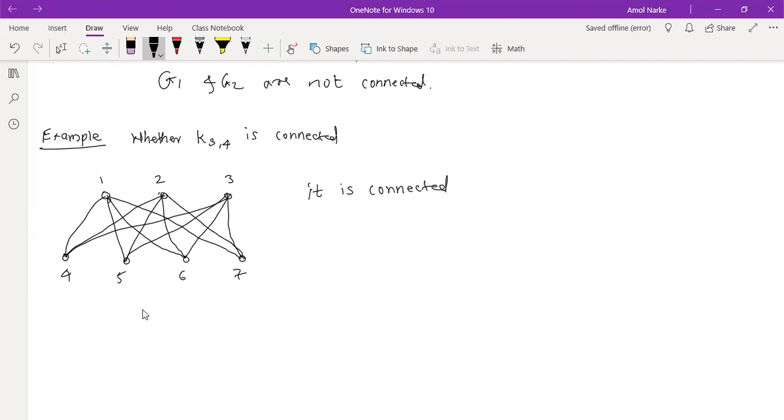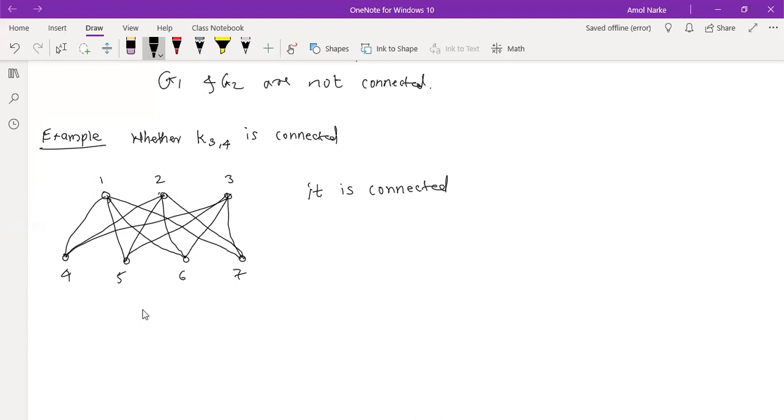We have a path. 1 to 4, we directly have. So every vertex has a path to another vertex. 1 to 7, we directly have a path. If you don't want this, you can go 1 to 6, 6 to 3, 3 to 7. We can find so many paths.